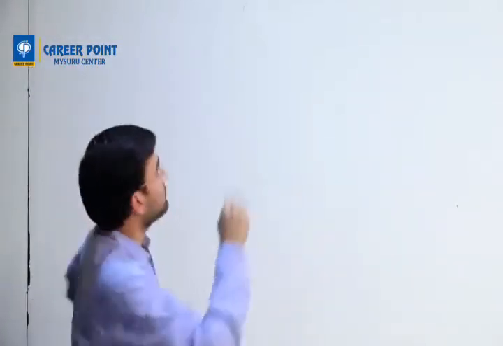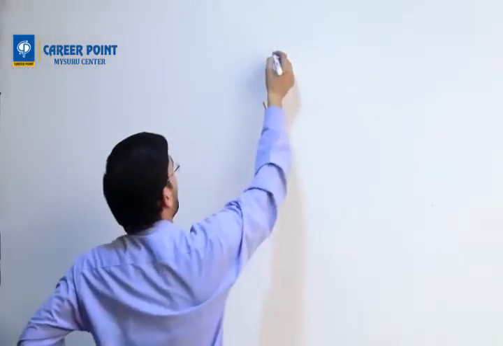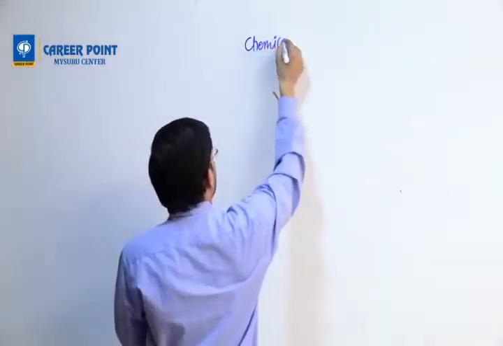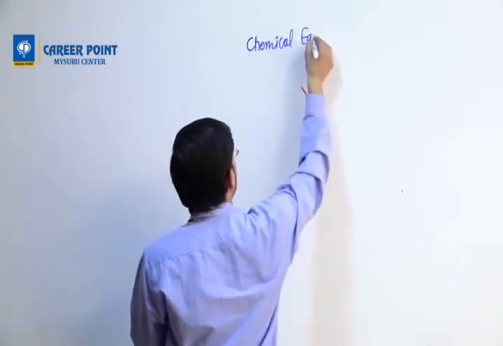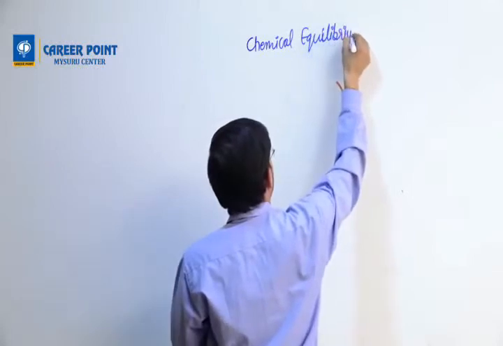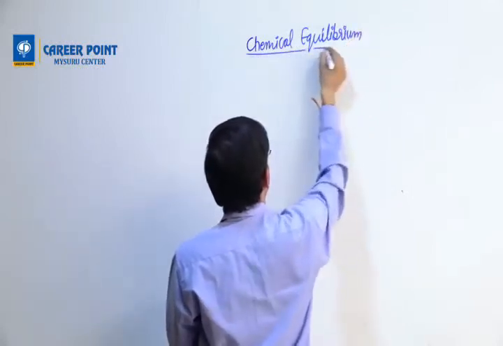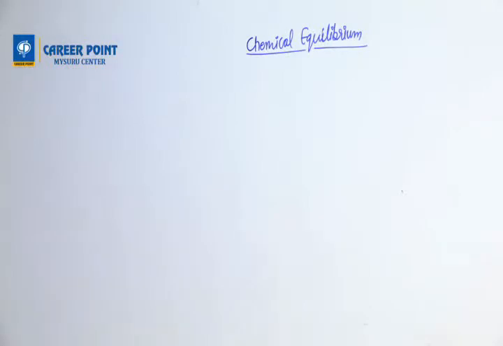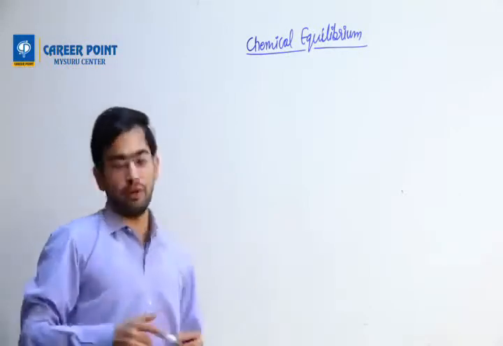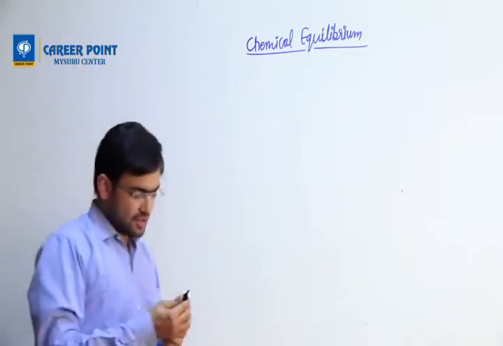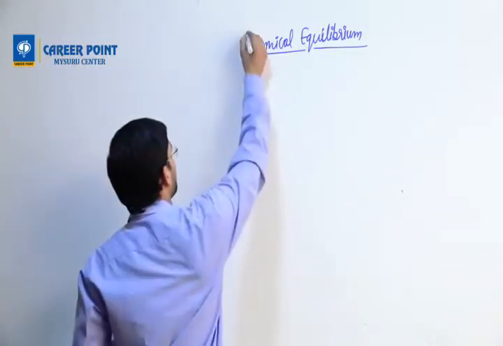Okay, so today's class topic is chemical equilibrium. Once we have written the topic, we have to understand it first.